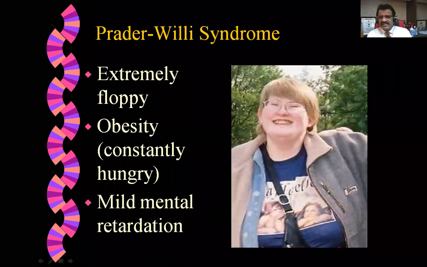The other is Prader-Willi syndrome. Here, these children are usually extremely floppy. Floppy means obese. Obese means fat. Constantly they are hungry. They keep on eating and putting on more weight. There is a mild mental retardation also in such patients.